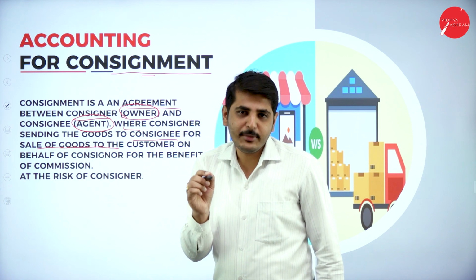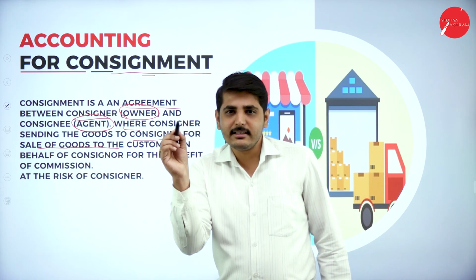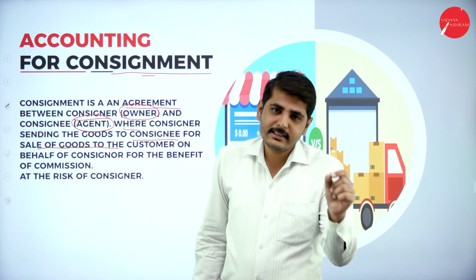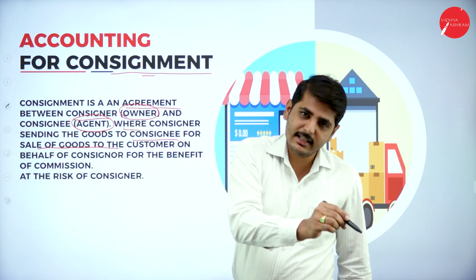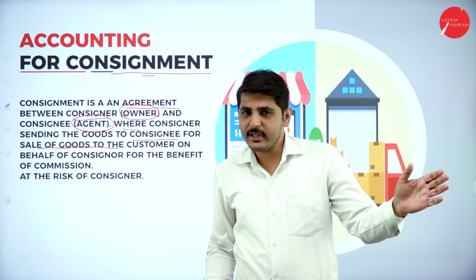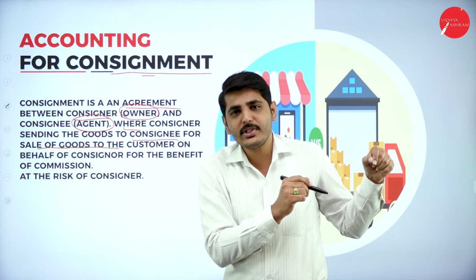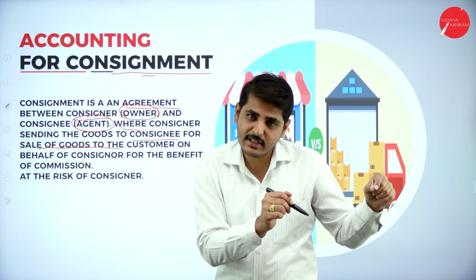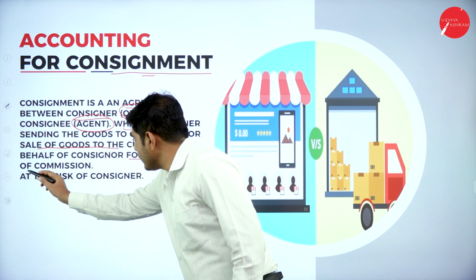Here, the consignor is the owner, the consignee is the agent. And what will the consignee get for selling the goods of the consignor? He will get commission, the benefit of commission.